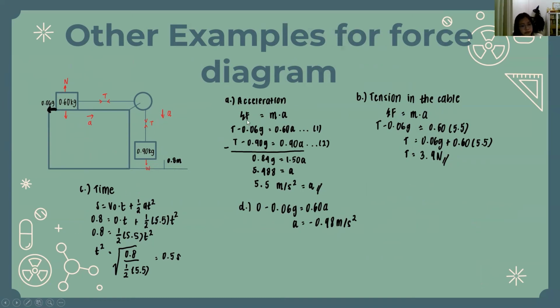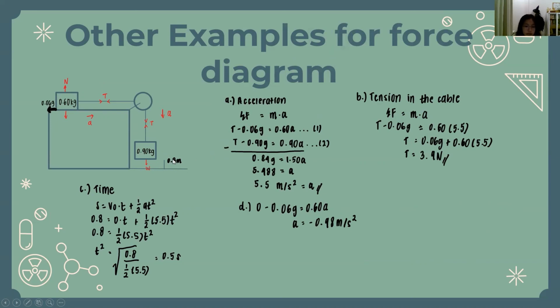We use the equation sigma F equals ma again, and we can see here T minus 0.06g equals 0.60a. Now this is T going to the right side minus the friction here, 0.06g, equals mass times a. The mass is 0.60 times a. And so this is the equation for number 1.